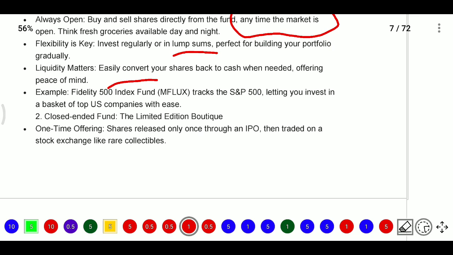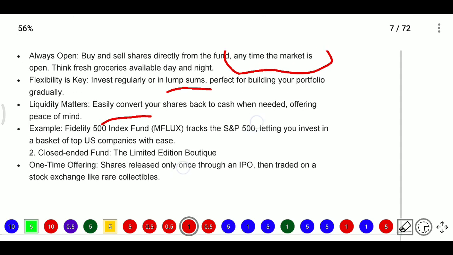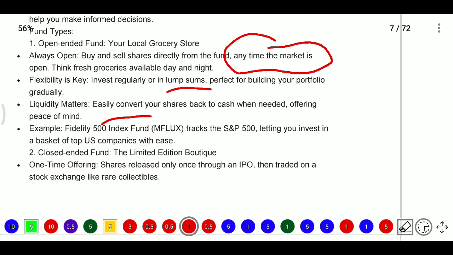For example, the Fidelity 500 Index Fund tracks the S&P 500, letting you invest in a basket of top US companies with ease. So it is easy to invest in US companies by using this index fund. This is like a local grocery store.